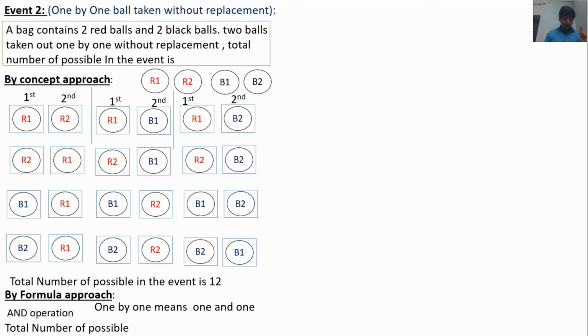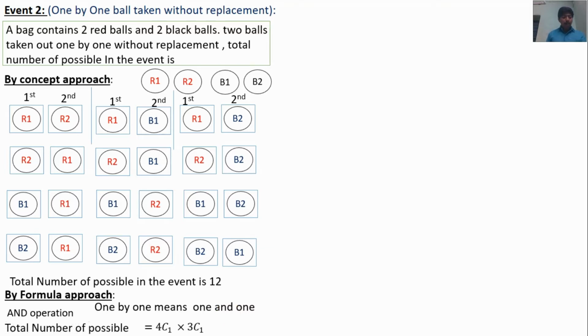So the total number of balls in the bag is 4, 1 ball is taken, so 4C1. Listen carefully. Total number of balls in the bag is 4, out of which 1 ball is taken initially. So 4C1. AND operation, so multiply.